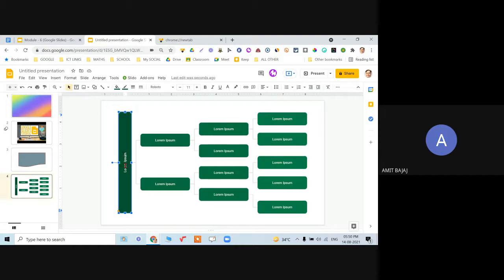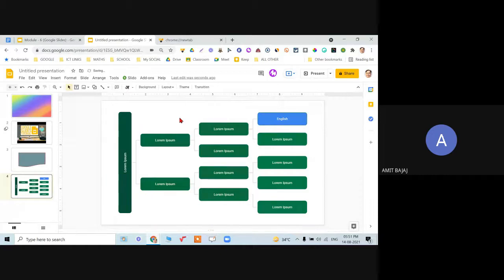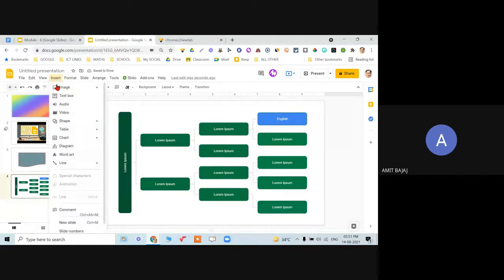Say you want to assign some task, maybe principal, then you have two academic coordinators over here, then what kind of task is assigned to them, and then under them there are these HODs or something like that. So you can always go on editing them. Just click on this and change this to English, maths, HOD or whatever, and some task can be assigned. If you want to change the background color, everything is possible for this. So this is from insert diagram.